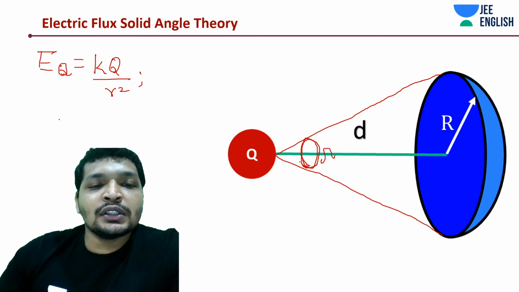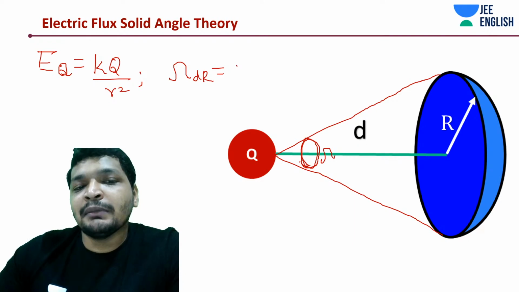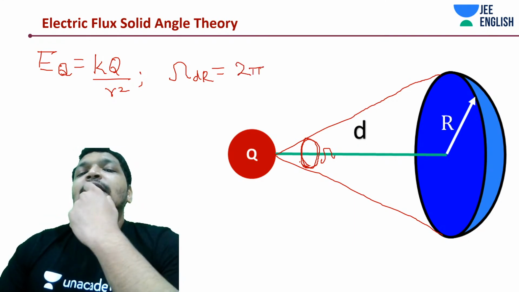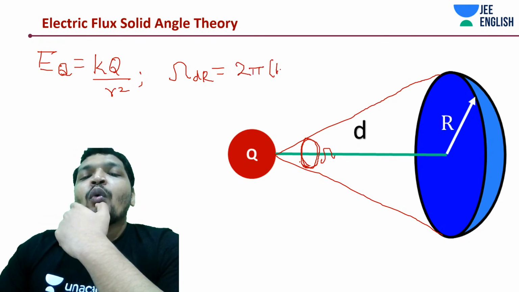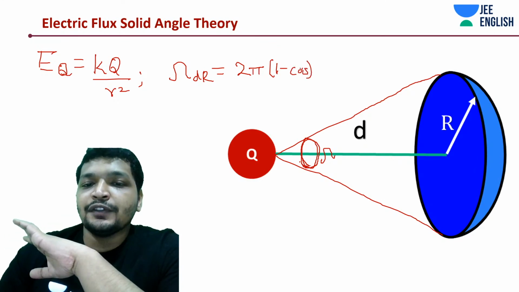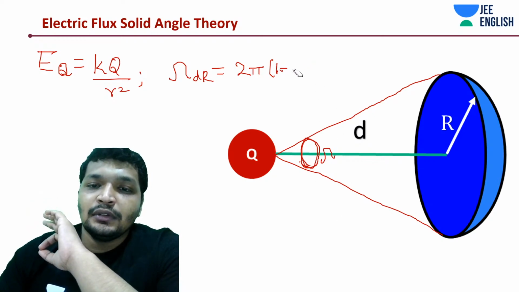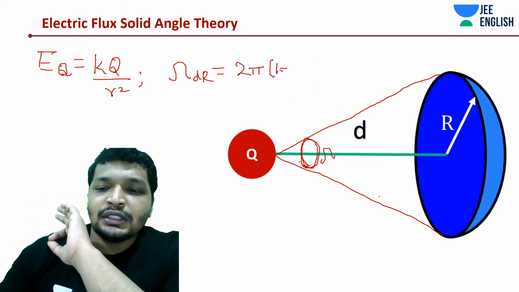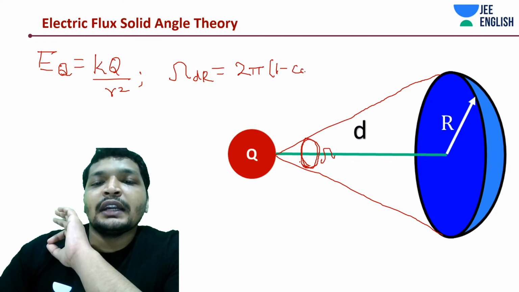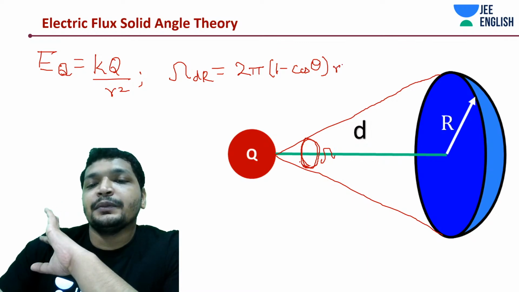And the solid angle dΩ is 2 pi into 1 minus cos theta, or solid angle into r square. Anyway, you can write it in a simplified manner using the Gauss flux equation.